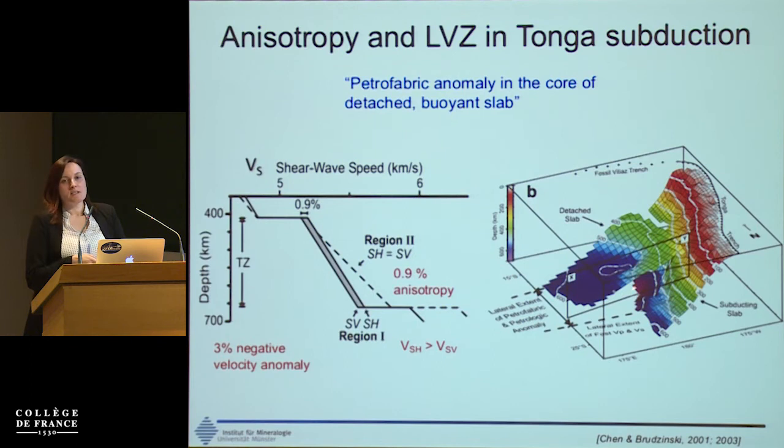And this region is a big source of earthquakes. And also, we see that there is a 3% velocity anomaly compared to the surrounding mantle.